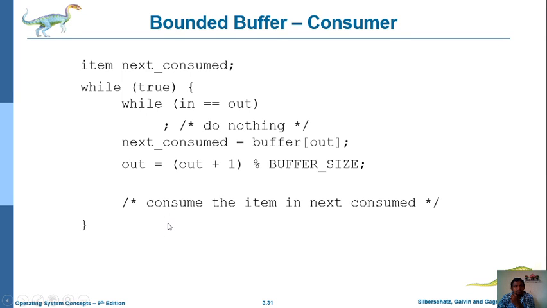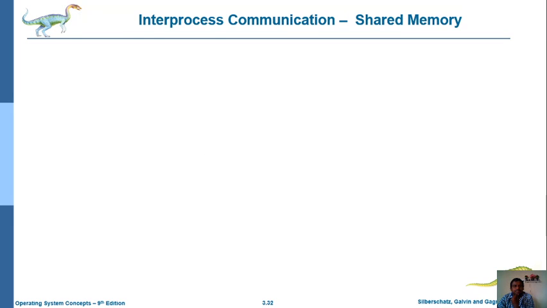So this is the code for the consumer, not for the producer. Here, whenever the next item is consumed, it will check the condition. While it is true, it checks whether in and out are equal or not. In case they are equal, it does not perform anything. In case they are not equal, then next consumed equals whatever the content is in the buffer. So next consumed equals buffer of out, and out equals out plus 1 mod buffer size. Again it will check whether the entire memory is filled or not, full or not, in this manner.